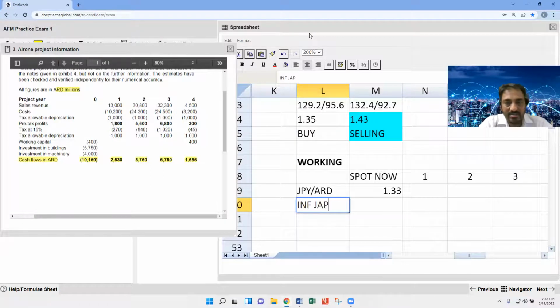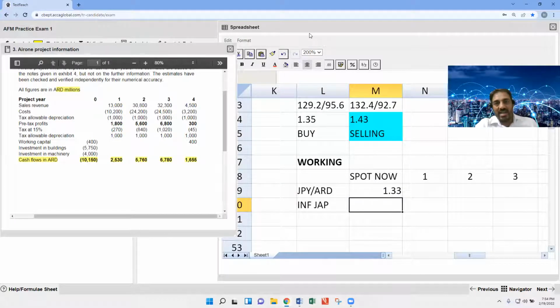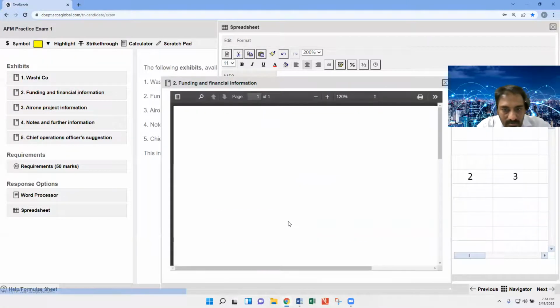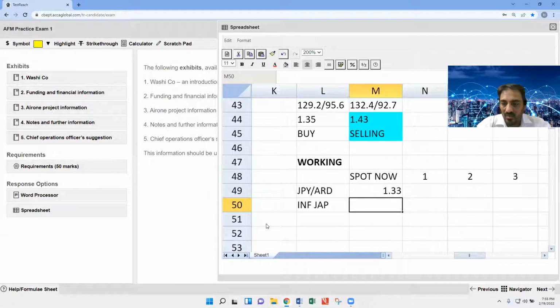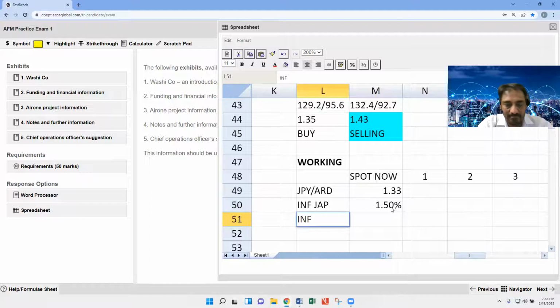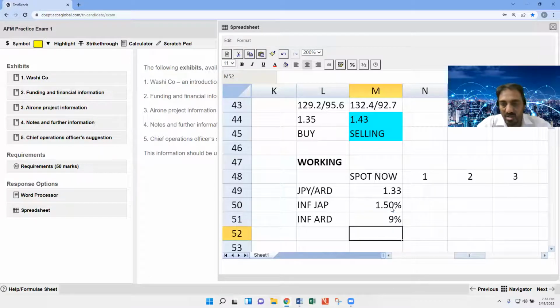Inflation in Japan is 1.5% in year 1, and inflation in ARD is 9%.